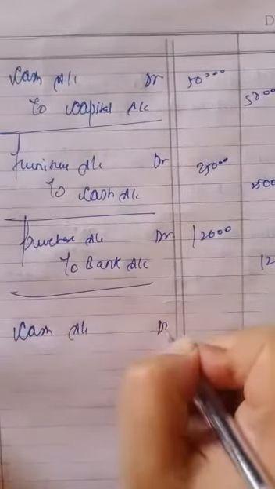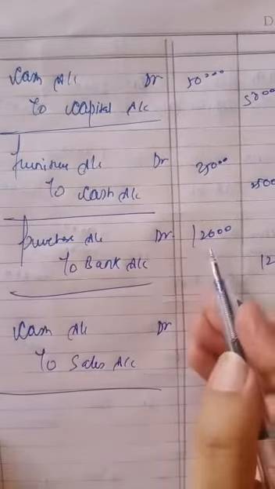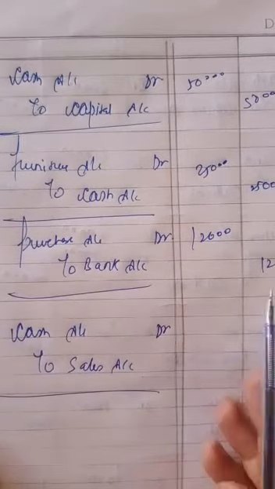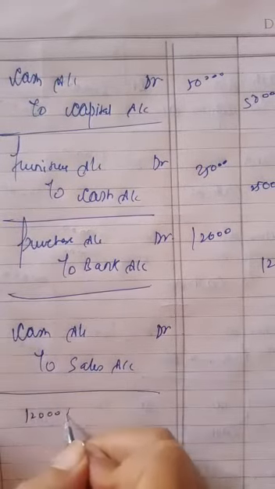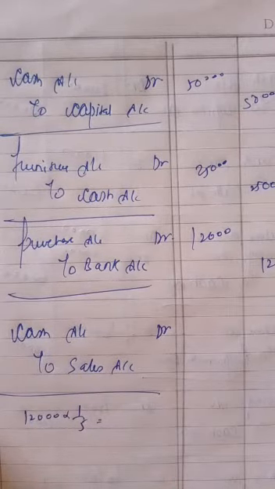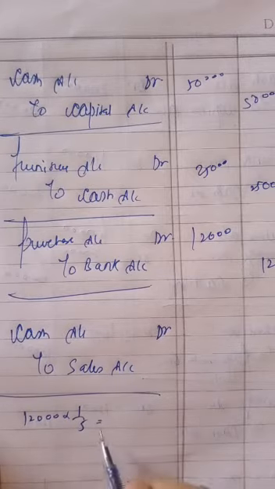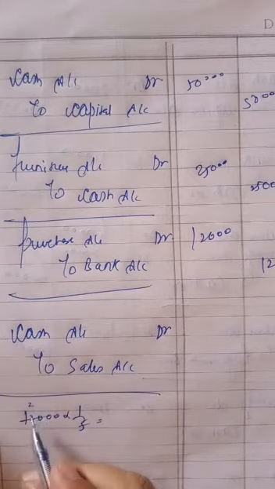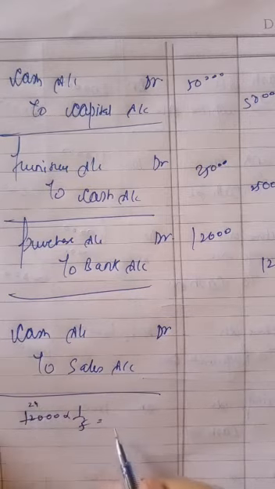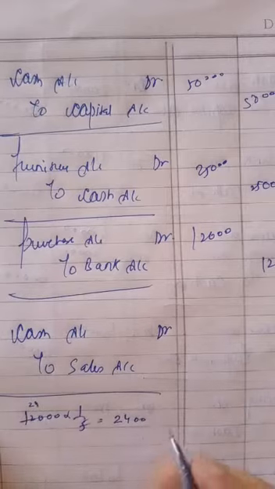If name is given, then it is credit. 1/5 of 12,000 we have to do. 5 2s are 10 and 5 4s are 20. 2,400 rupees. Costing, it was the cost of the goods.